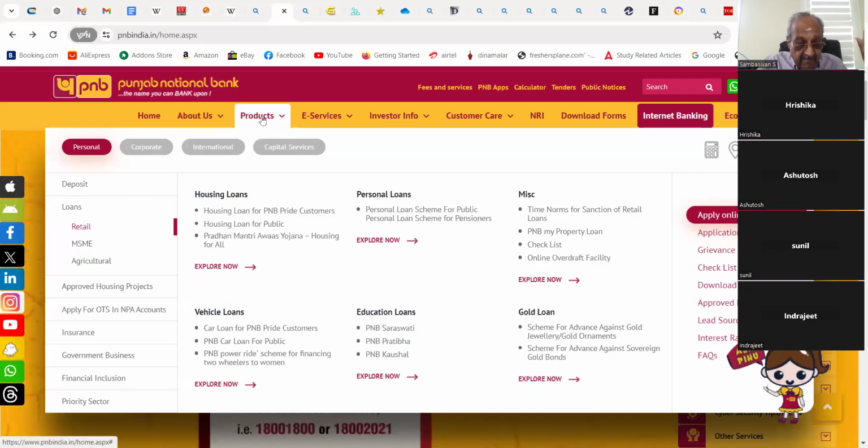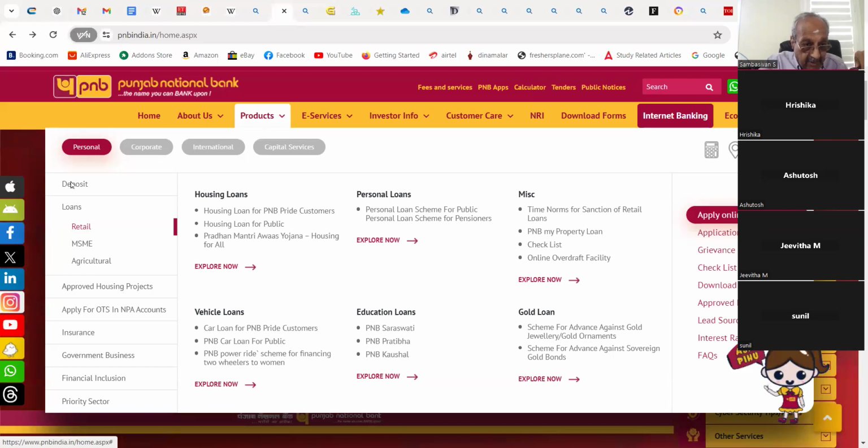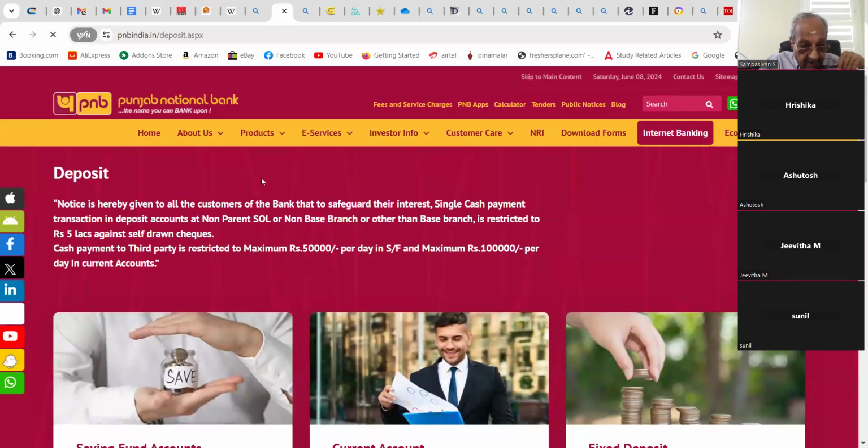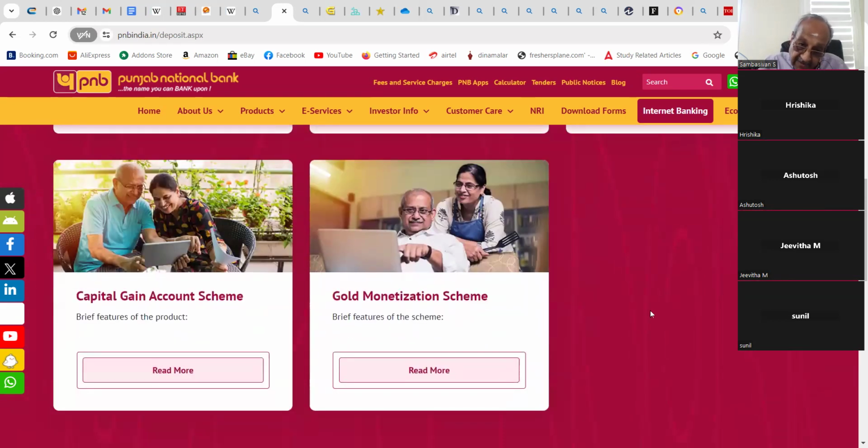For example, the main products they have: when I click this deposit, these deposits are coming. That is savings bank account, current account, fixed deposit.